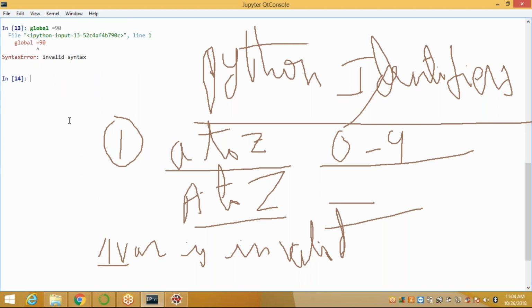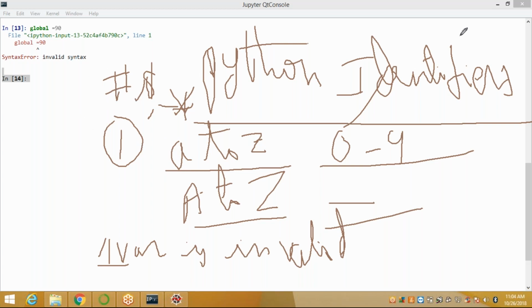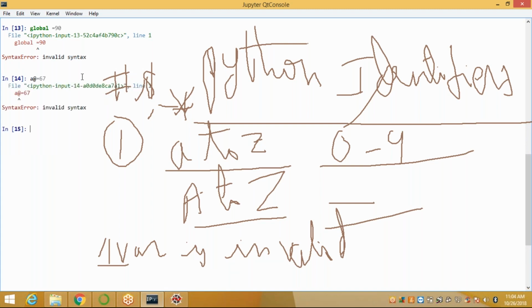Next, you cannot use any special symbols like hash, dollar, asterisk, percentage, when you want to define an identifier. Here, suppose I define at the rate of a equal to 67, I got an error because you don't want to use special symbols. Even if you write it in front of the variable also, you'll get an error.